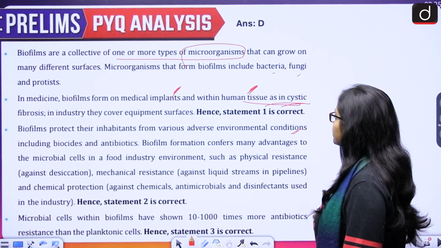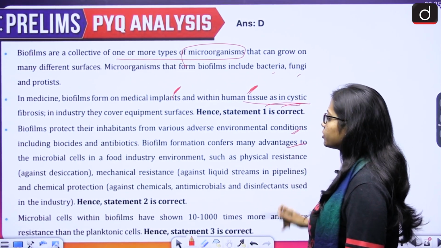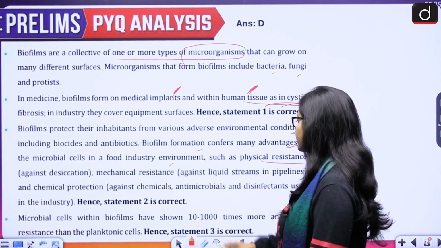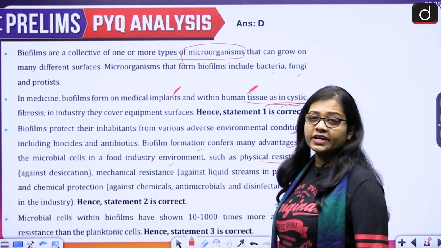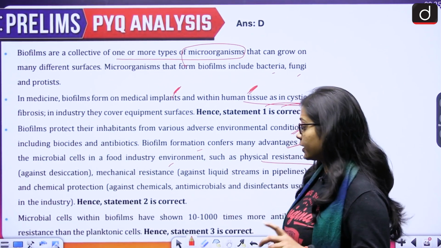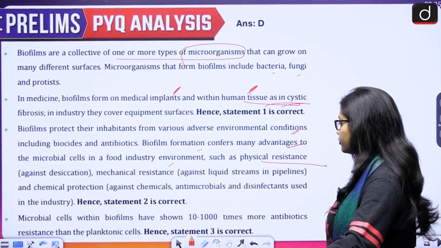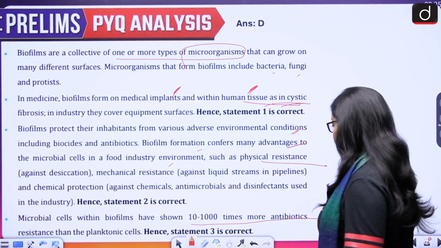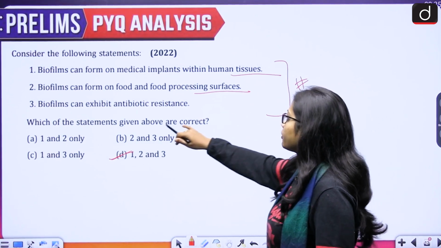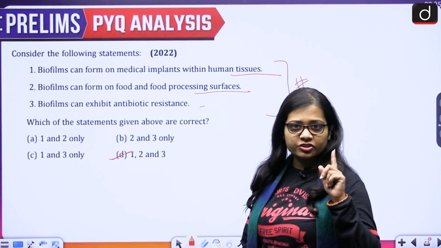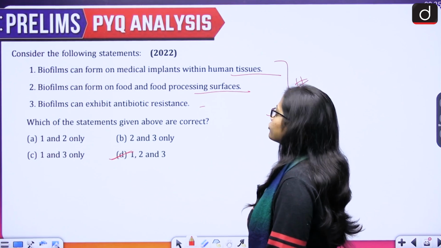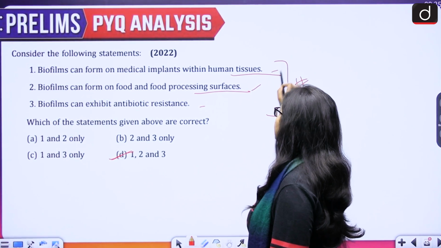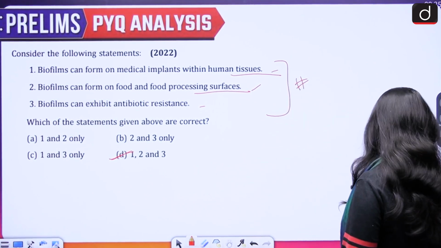Then biofilm formation confers many advantages to the microbial cells in a food industry environment, such as physical resistance, mechanical resistance, chemical resistance. So the second also becomes correct. And the third statement talks about microbial cells within biofilms having shown 10 to 1000 times more antibiotic resistance than the planktonic cells. So the third also becomes correct. It talks about biofilms can exhibit antibiotic resistance. Yes. Second, biofilms can form on food and food processing surfaces. We just saw. Yes. Biofilms can form on medical implants within human tissues. Yes. All three become correct.